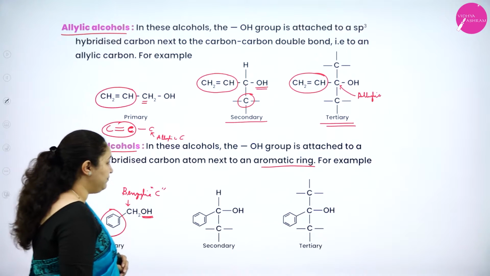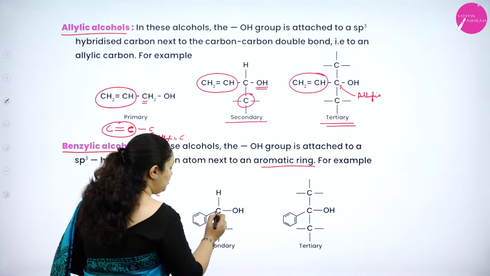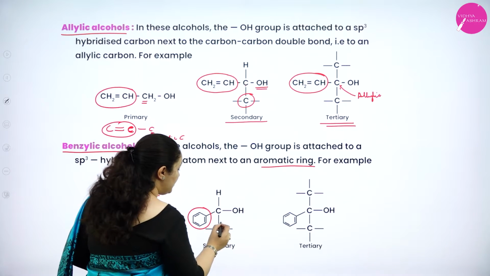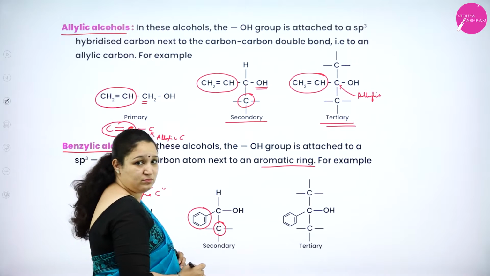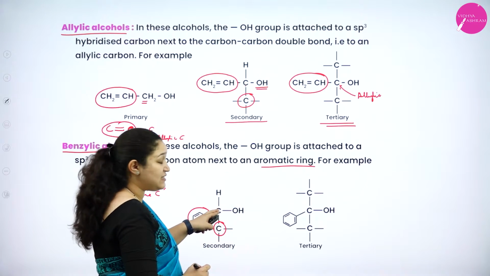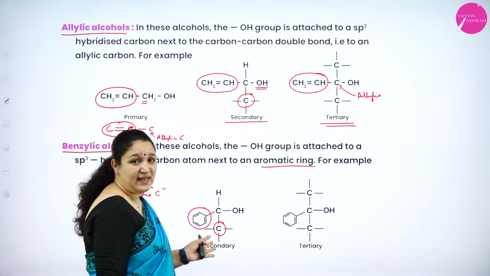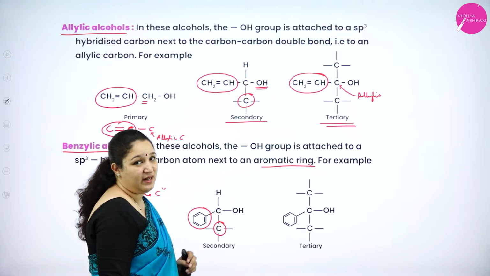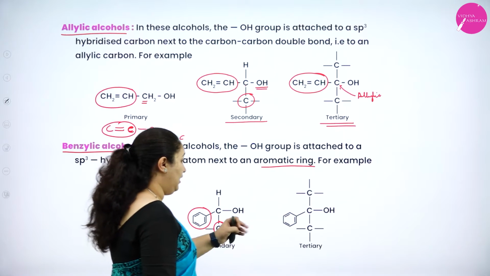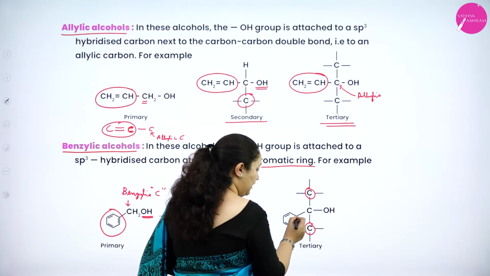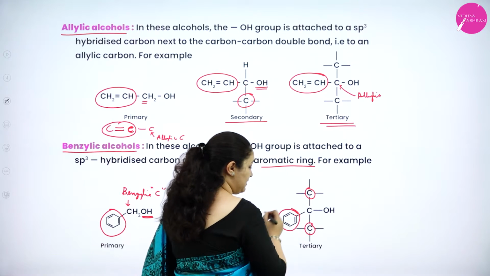Okay. Same way, here you can see the carbon atom has got a benzene ring. Also it has got one more carbon neighbor. Okay. So this becomes a secondary benzylic carbon atom. So I can call it as secondary benzylic alcohol. Correct? Now here the carbon atom has got 1, 2, and the third carbon atom is here, but it is a benzene ring.